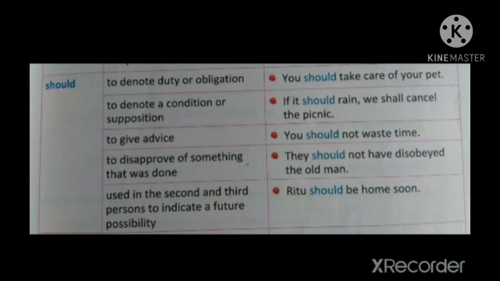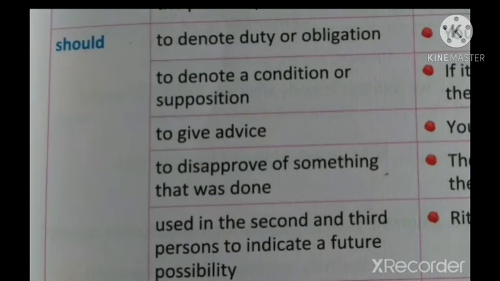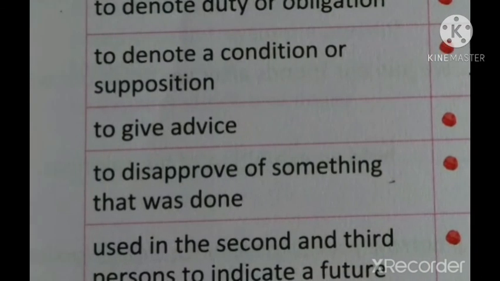Now let's see should. Should is the past tense of shall. Another modal auxiliary is should. Functions of should. Should is used to denote duty or obligation. Should is used to denote a condition or supposition. Should is used to give advice. Should is used to disapprove of something that was done.